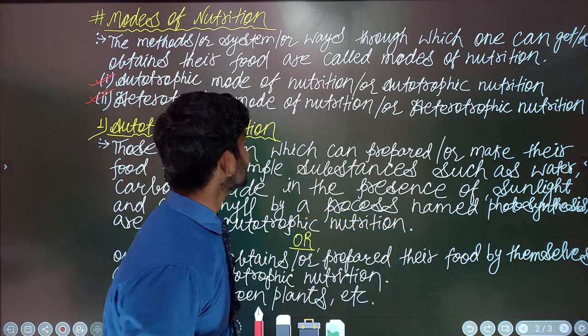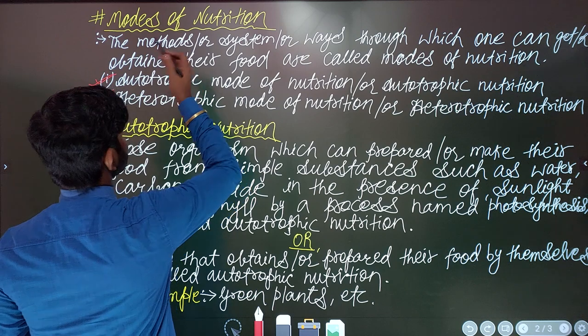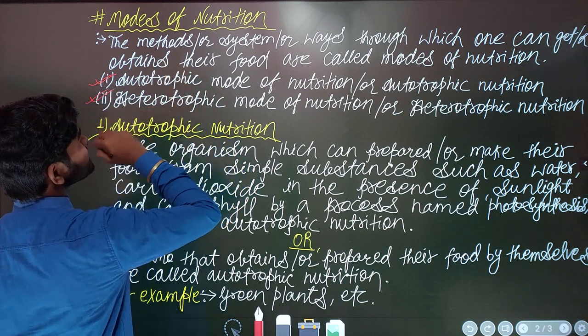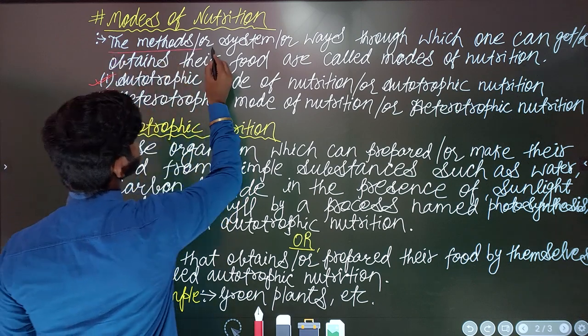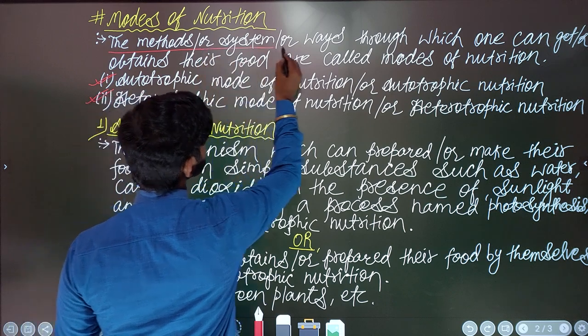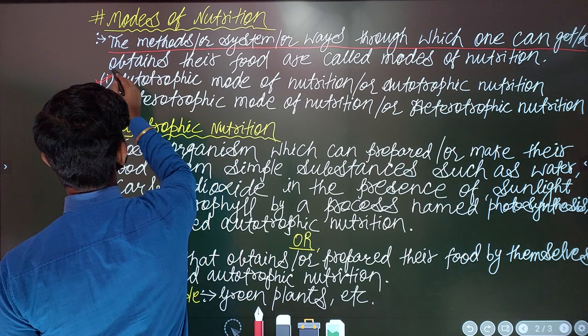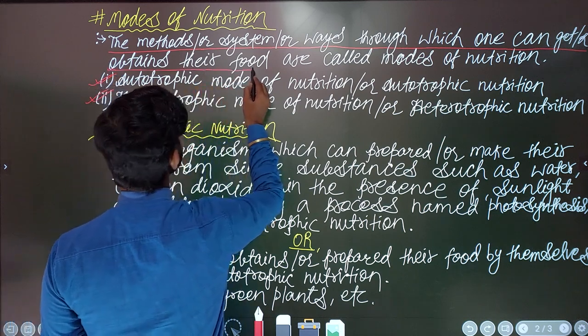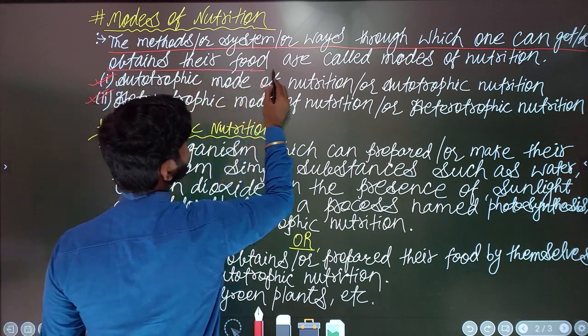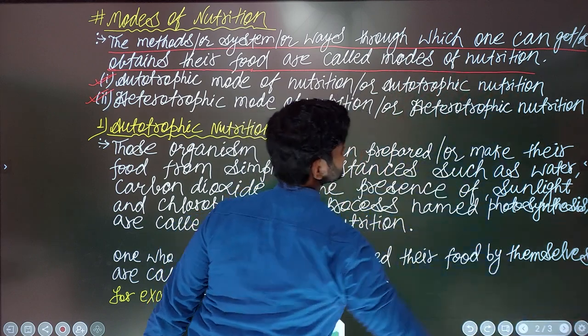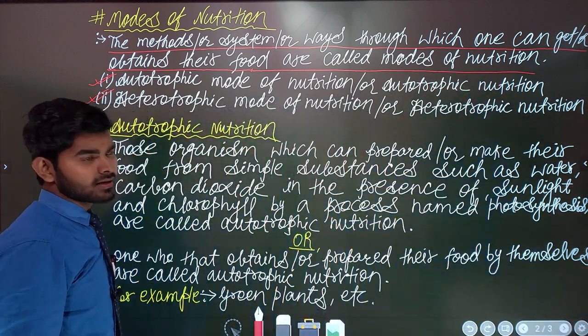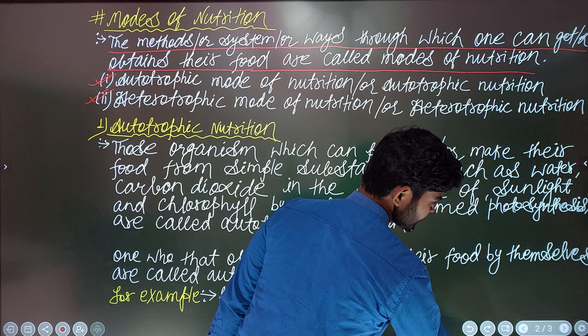Concept clear? Now you can also underline this section, the methods, or you can say the systems or ways through which one can obtain nutrition or food, are called the modes of nutrition. Concept clear? Clear. Okay, I will check.